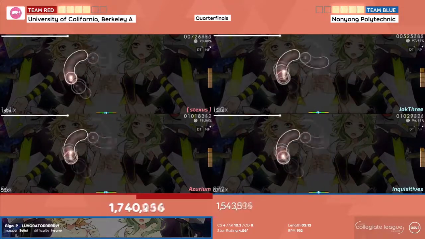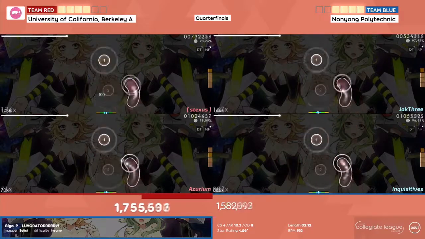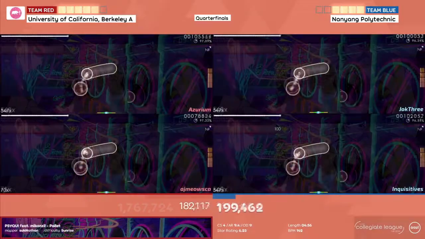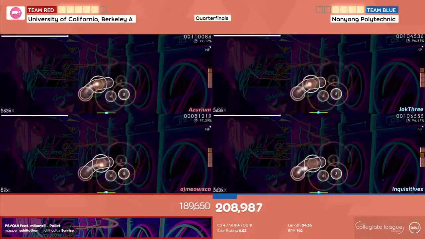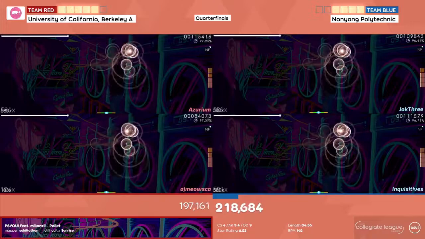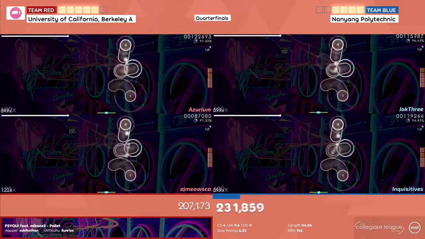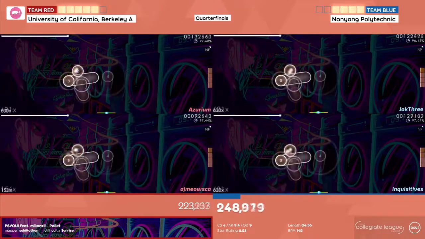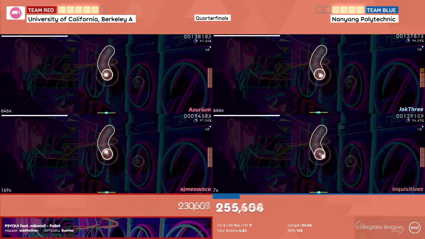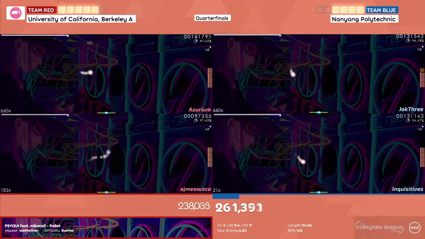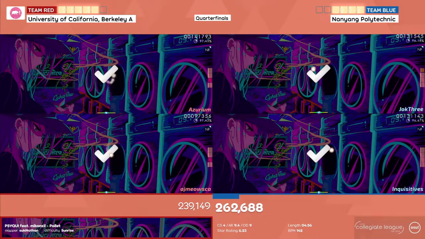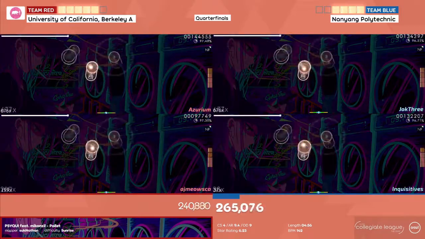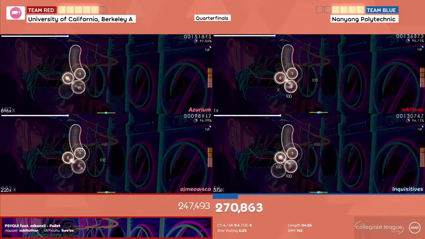This could very much be a case of the classic third time's the charm. Or we get a third break point. And after that victory on Double Time 3, Berkeley has decided to go with Nomad Dree as their final map chosen from the map pool. Can Berkeley hold on against Nanyang Polytechnic to take the win to advance to the winners semifinals? Or can Nanyang force a tiebreaker by taking their last breakpoint?